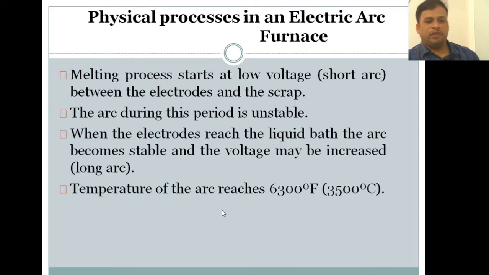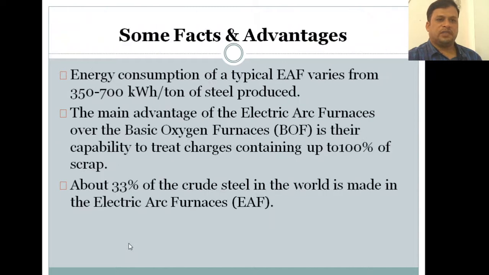The temperature of the arc reaches 6300 degrees Fahrenheit or 3500 degrees centigrade. So this much temperature is there in the arc furnace. How much does an electric arc furnace develop? 3500 degrees centigrade. Students, this 3500 degrees centigrade temperature is required for the electric arc furnace, and this is an important point to be noted, as some examinations will ask about it.